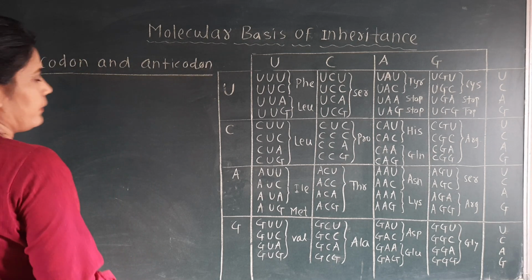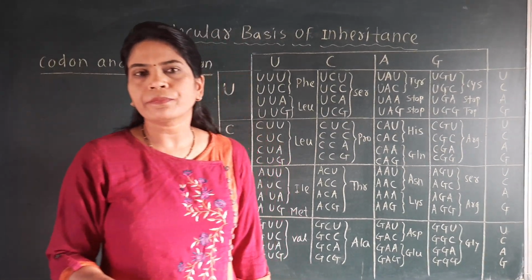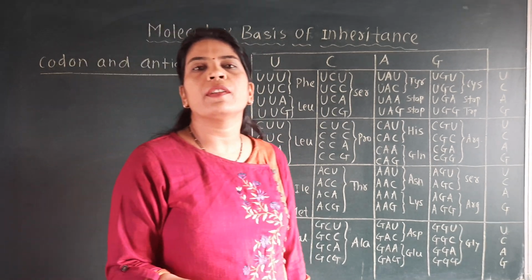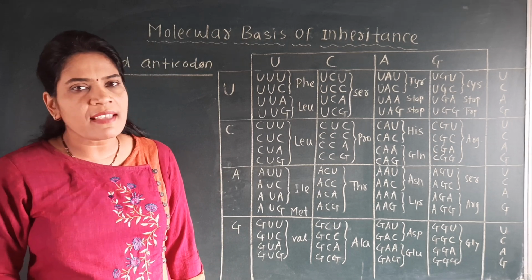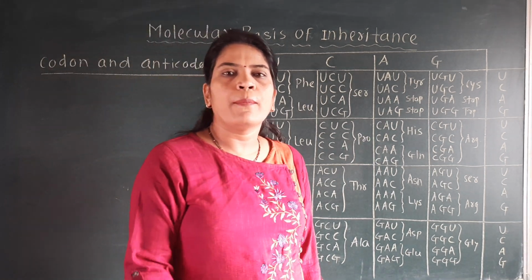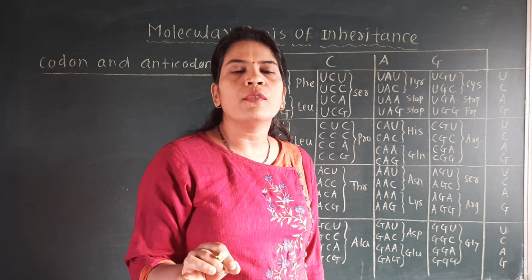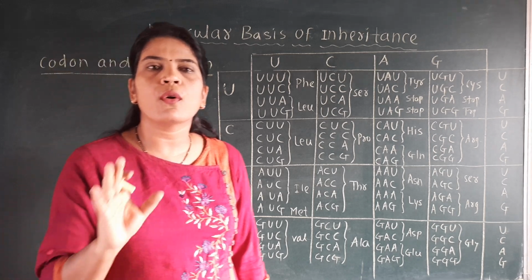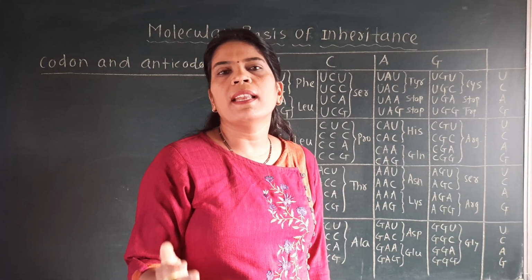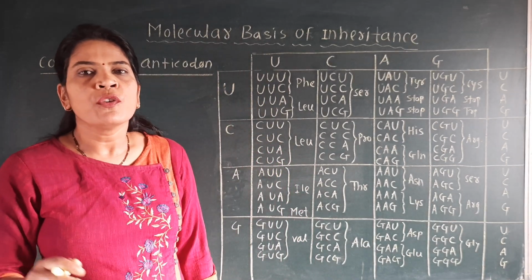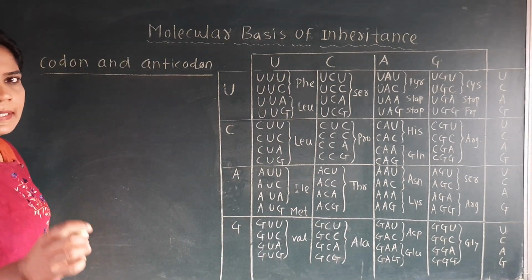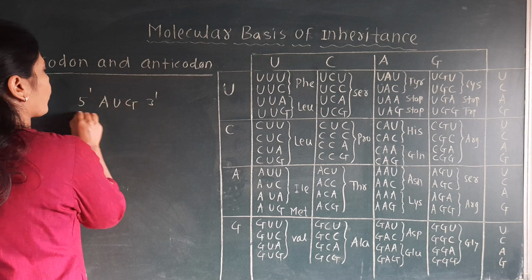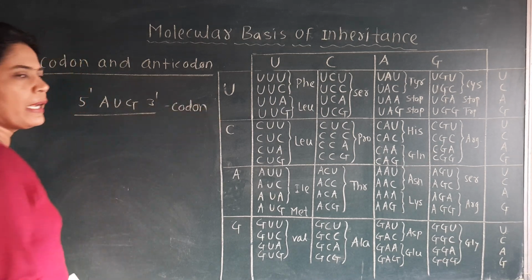Just as we have seen here, these codons are present on DNA, as well as we call it as present on the mRNA. So if the question is asked where codons are present, and for the multiple choice question the answer will be given either mRNA or the DNA. Both will not be given together, so codons are present on DNA as well as on the mRNA. So these codons are always written like this, 5 prime AUG. If we take this codon, it is a codon. So what is the polarity of the codon?